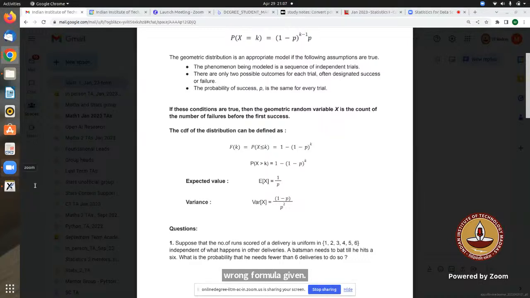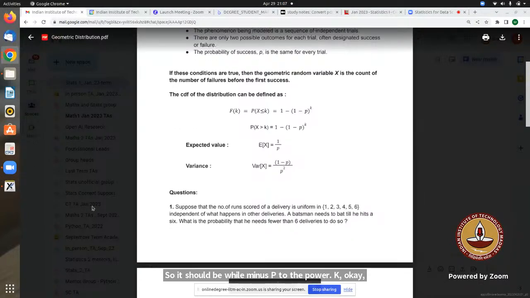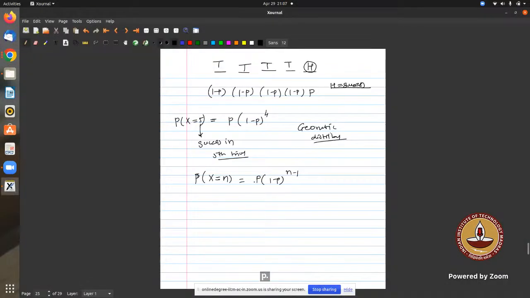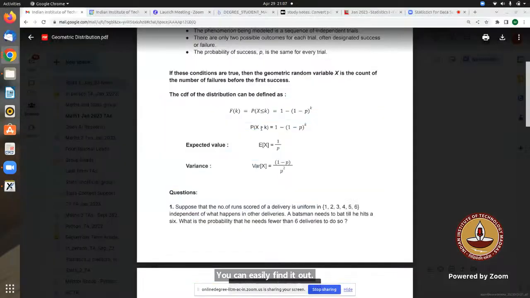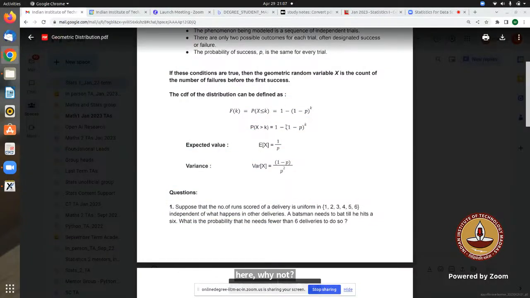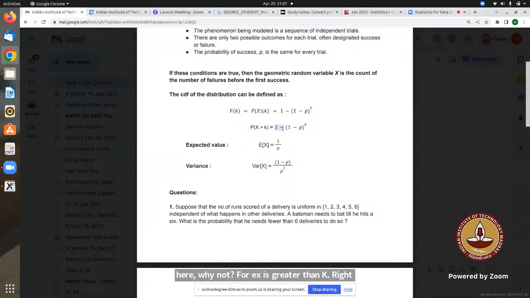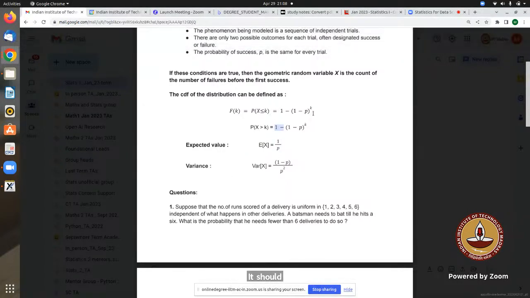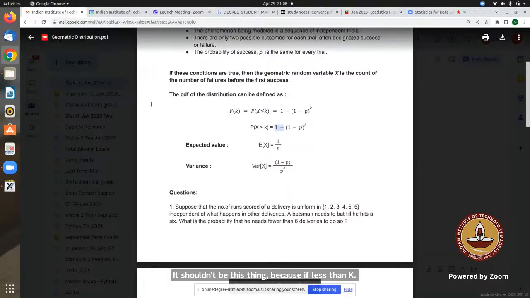The expected value is 1 upon p. You can easily find it out. Why not for x greater than k? Because if the probability for less than or equal to k is 1 minus 1 minus p to the power k, then it should automatically be 1 minus p to the power k. So this is wrong.